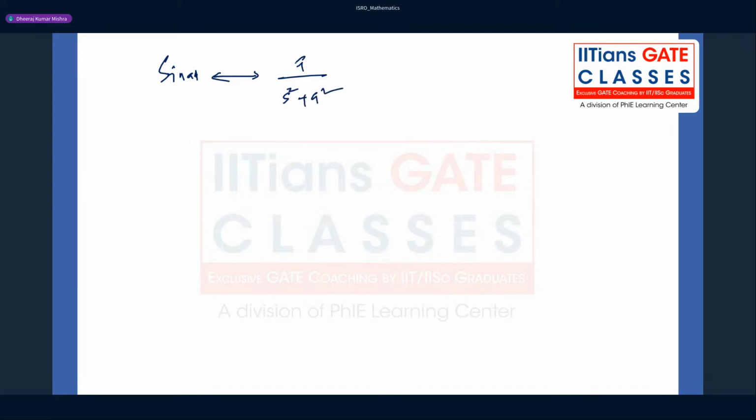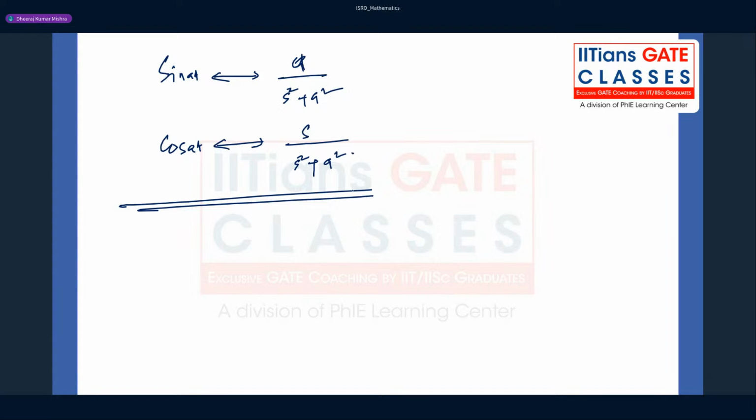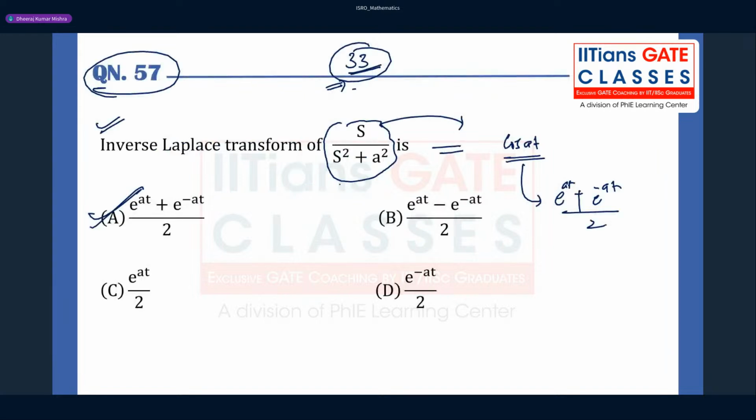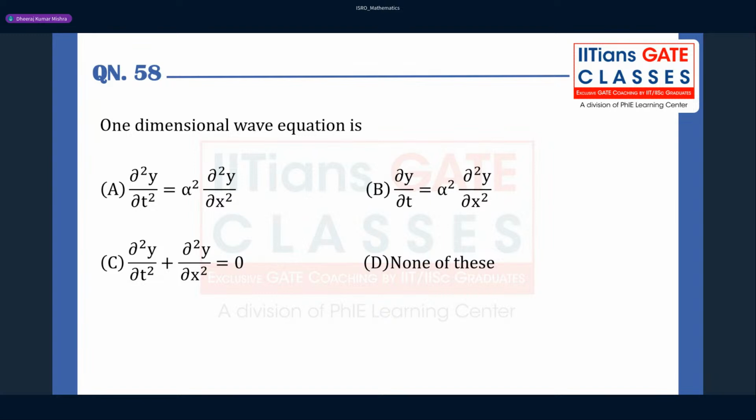Okay, in the numerator there should be a. Now cos at has Laplace transform s by s square plus a square, right? So these are the standard Laplace transforms we always discuss in our classroom, and those who have been taught by me might be familiar with this, right? Okay. So let us move ahead.